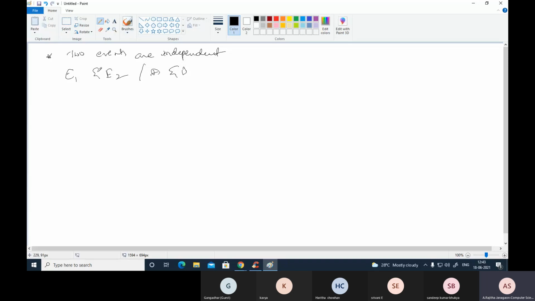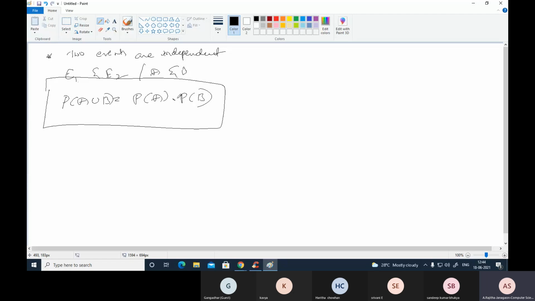That means two events E1 and E2 are independent if the occurrence of E1 is not affected by the occurrence or non-occurrence of the other event. Whether that has occurred or not, it does not depend on it. Suppose E2 has occurred; that happening does not depend on E1, and neither does its not happening. Now in this case, the probability of A and B equals the probability of A times the probability of B. So this is the multiplication theorem on probability. This is for independent events.